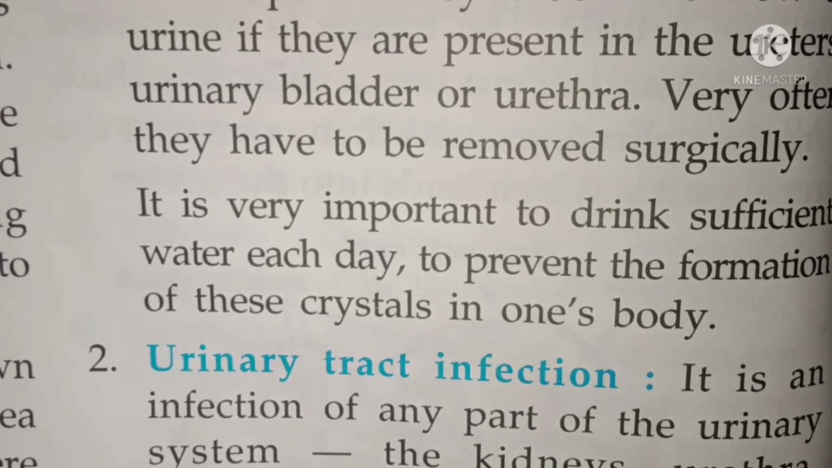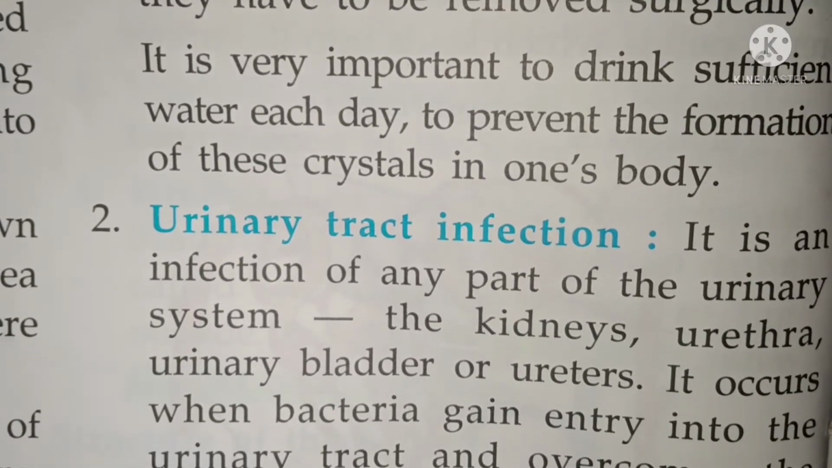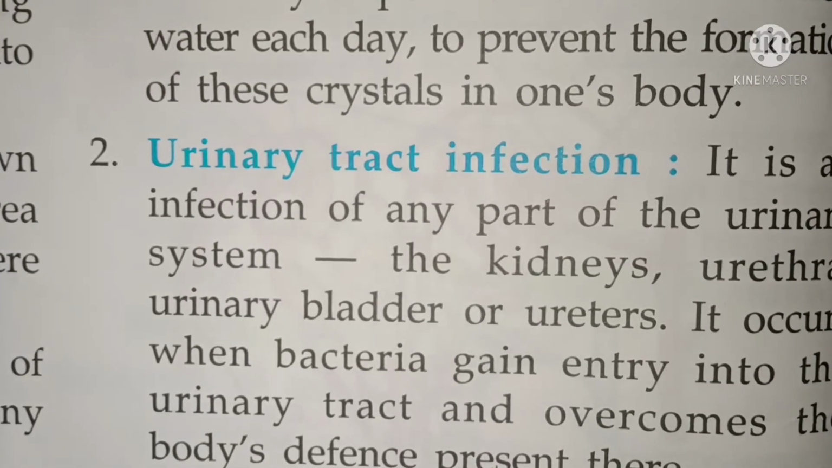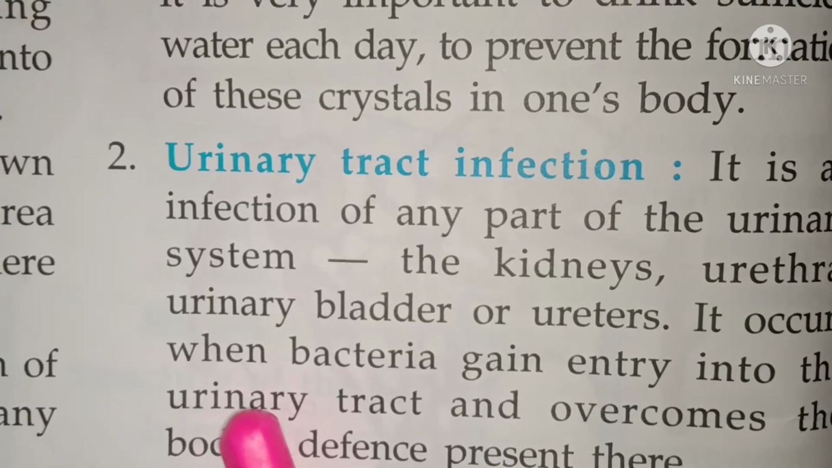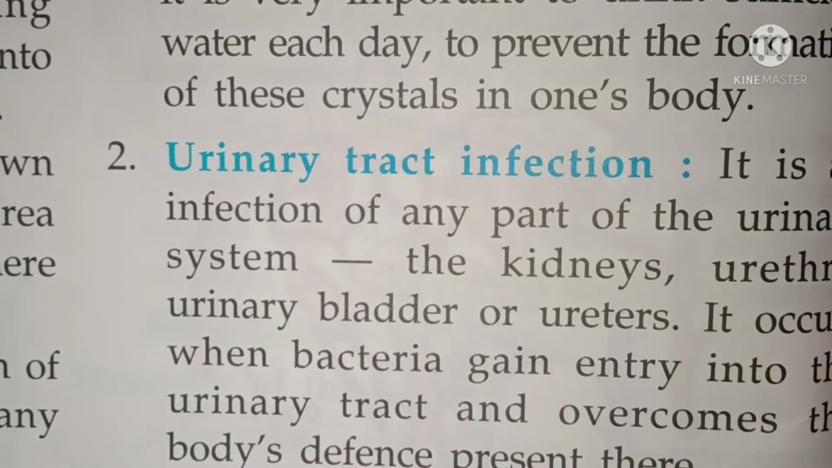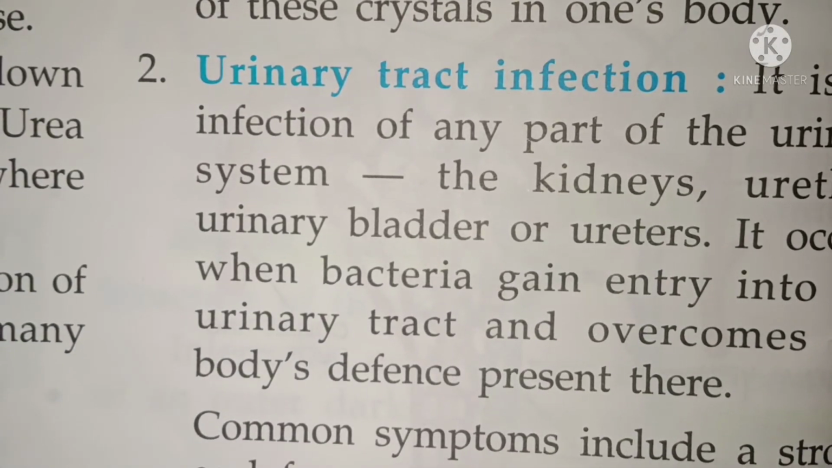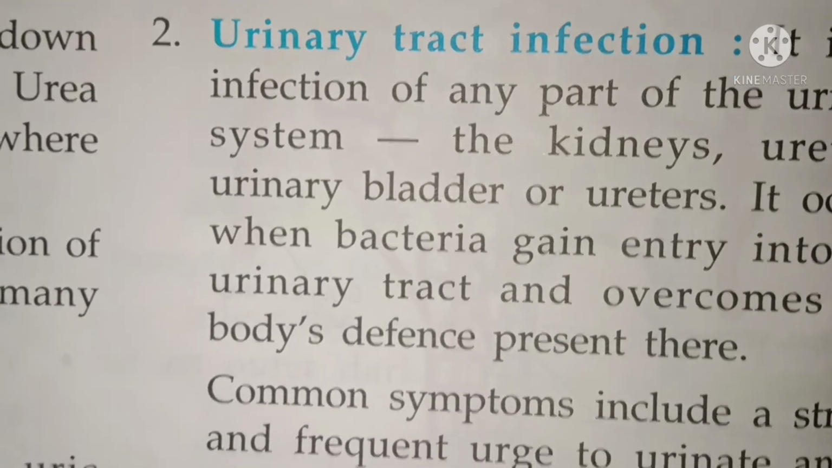Next, coming to urinary tract infection. It is an infection of a part of the urinary system, the kidneys, ureter or urinary bladder. Bacteria gain entry into the urinary tract and overcome the body's defense present there. Common symptoms include a strong and frequent urge to urinate and a painful, burning sensation while urinating. It is treated with antibiotics and can be cured within 2 to 3 days.